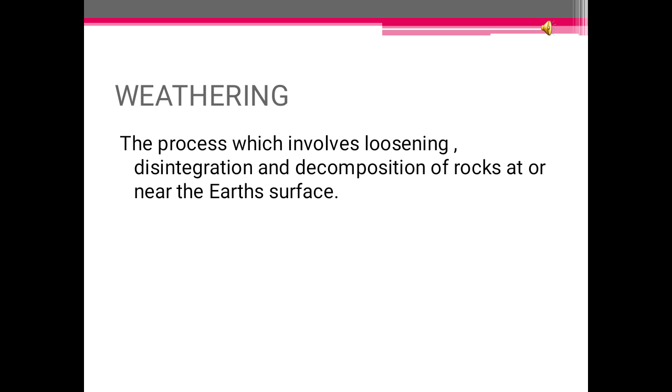Once again, the process which involves loosening, disintegration and decomposition of rocks at or near the earth's surface is called weathering. A large number of factors and agents such as heating, cooling, freezing, thawing, plants, animals, chemical action, etc. help in the process of weathering, and that is how weathering occurs, right?